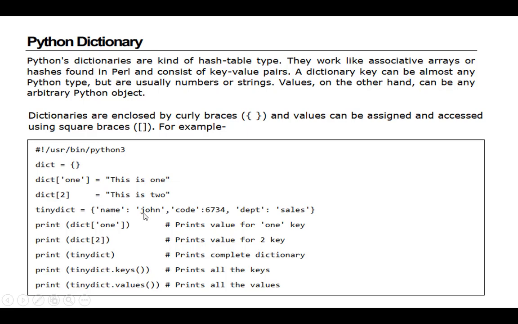These key and value are separated with a colon. The left hand side is keys, the right hand side is values. So this is called a key value pair: name John, code 6734, department sales. Like this we are going to display.